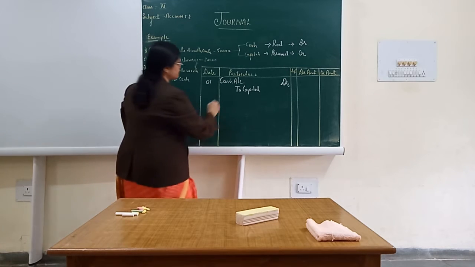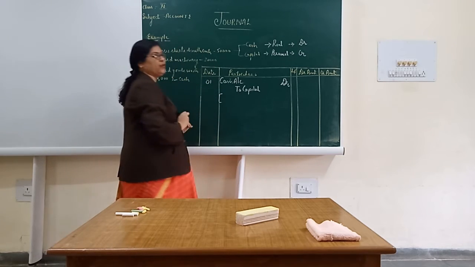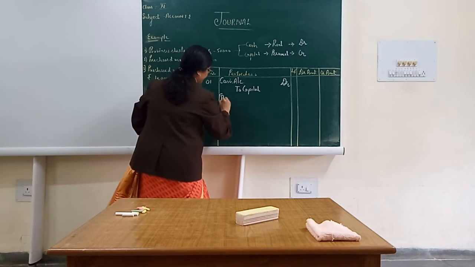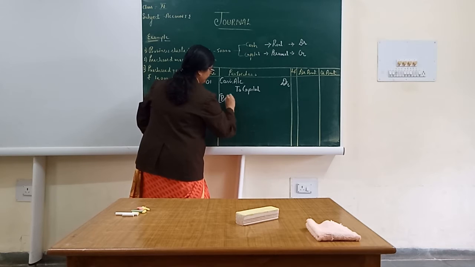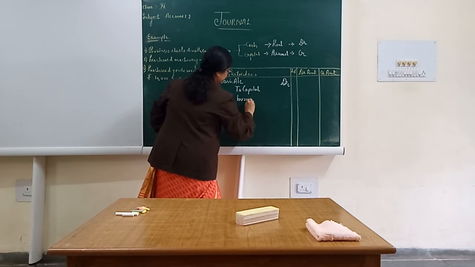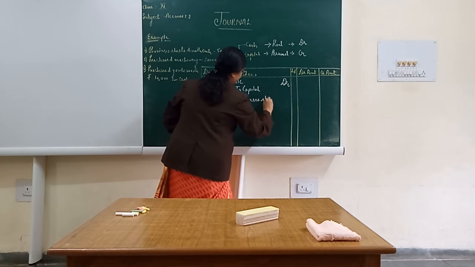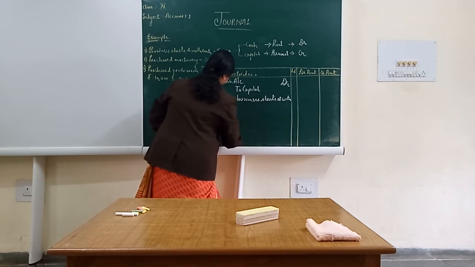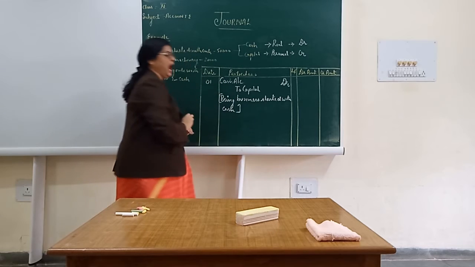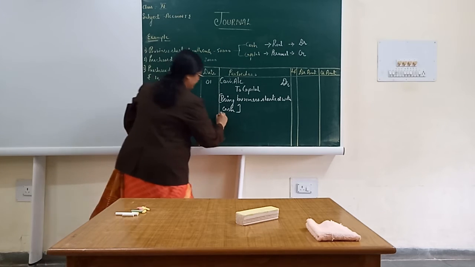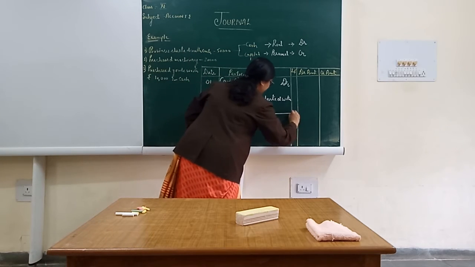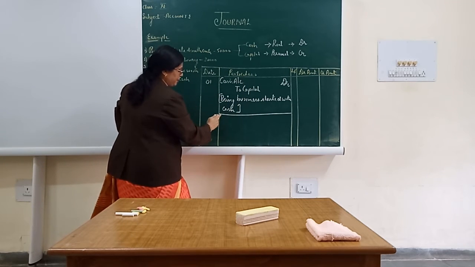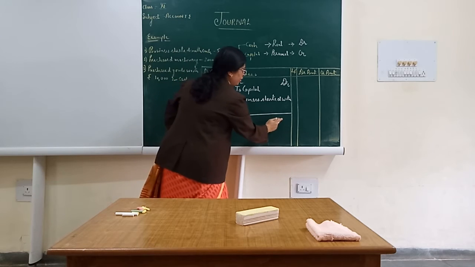Now after this, a brief of the transaction has to be recorded here. Being business started with cash. After putting the narration, there is a need to draw a line in the particular column only. It is to be started in the particular column, and drawn in the particular column only.